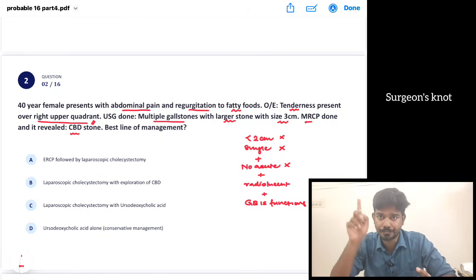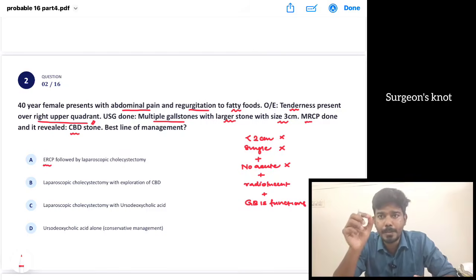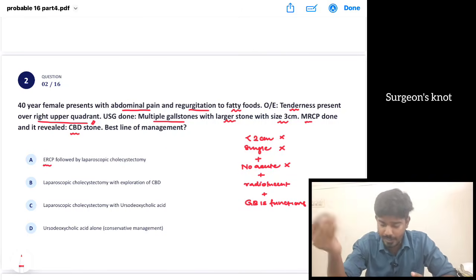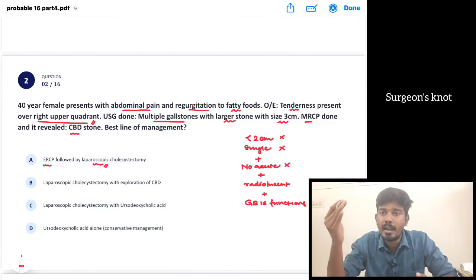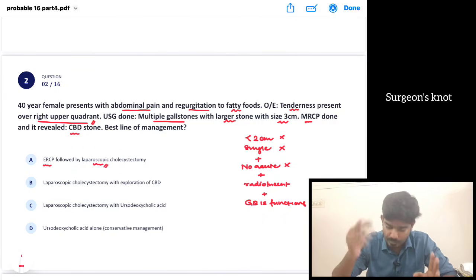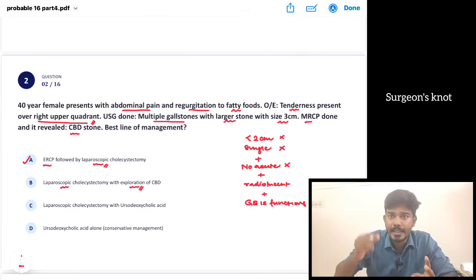First we are going to manage the CBD stone. How are we going to manage the CBD stone? With the help of ERCP, removal of stone and stenting. After ERCP stenting, we can do a lap cholecystectomy within 48 hours, or else we can wait for approximately 6 weeks and then do a lap cholecystectomy. Okay, that is the answer. But what is this laparoscopic cholecystectomy with exploration of CBD? When is that the management?